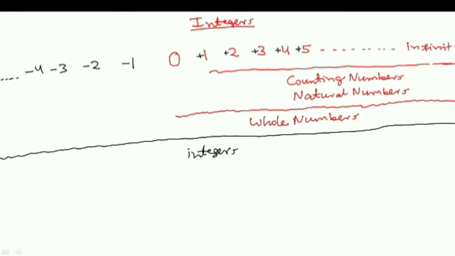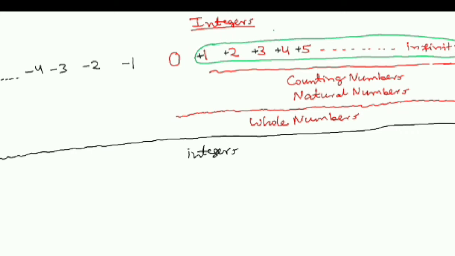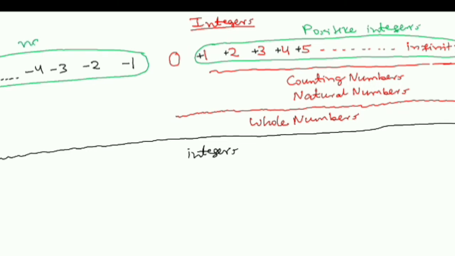Things which were starting from 0, plus 1, plus 2, plus 3, plus 4, plus 5. Now any number, if you don't put any sign before that number, it's basically a positive number. So all these numbers are basically positive, starting from plus 1, plus 2, plus 3, plus 4 up to infinity. So this whole packet can be called a packet of positive integers. Similarly, if you look at the packet of -1, -2, -3, -4, -5 up to minus infinity,